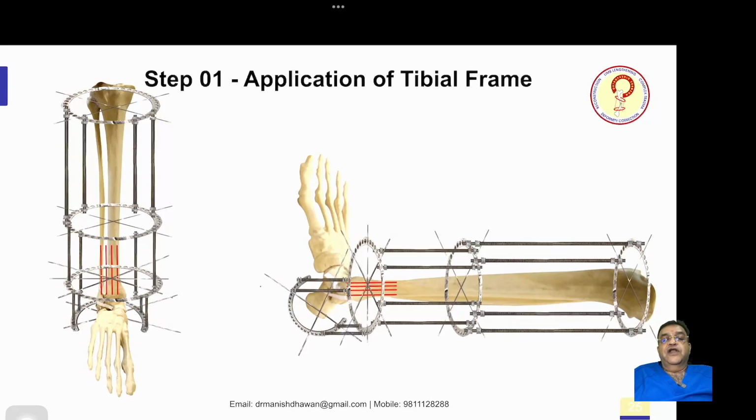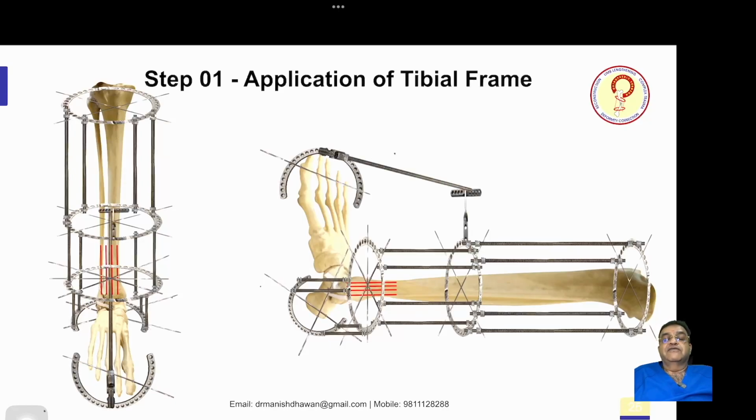Now coming to the foot frame, which sometimes is necessary if you want to prevent the drop of the forefoot. So you put a single wire in such a way that the wire basically impales the first and fifth metatarsals, because the foot has an arch. If you put a wire impaling all 5 metatarsals, it causes problems. So you just put it in the first and fifth, and you apply a half ring, and then you connect this with the middle ring in the tibial shaft in this way.